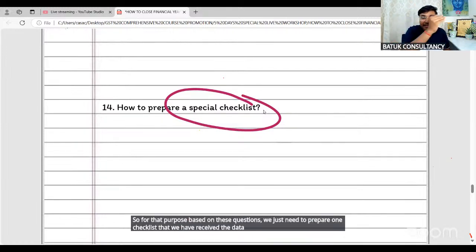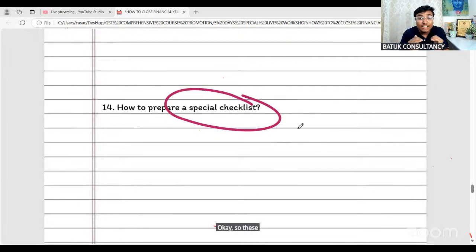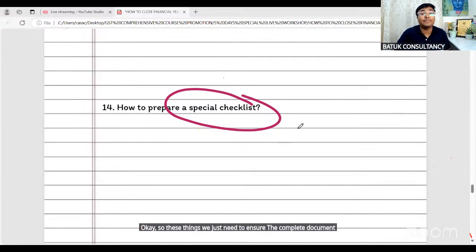data, that is GSTR-1 and 3B. Reconciliation between 3B and 1 done, reconciliation between 2B and 3B done, reconciliation of the RCM liability done, reconciliation of the input closing balance done, analysis of financial statements done, analysis of fixed assets chart done. So these things we need to ensure, and the complete documentation cross verification has already been done.